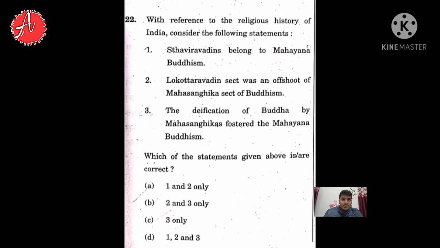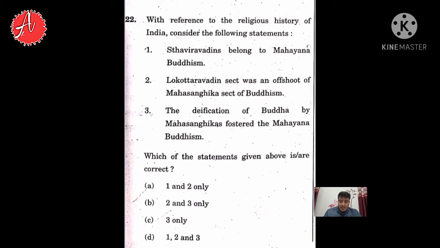Look at question number 22 here. With reference to the religious history of India, consider the following statements. Three statements are given here. We have to tell which of these are correct. The first statement is Sthaviravadins belong to Mahayana Buddhism. The second is Lokottaravadin sect was an offshoot of Mahasangika sect of Buddhism. And the third statement is the deification of Buddha by Mahasangikas fostered the Mahayana Buddhism.